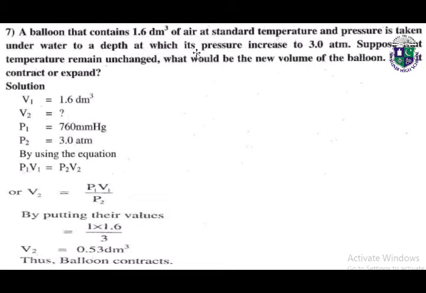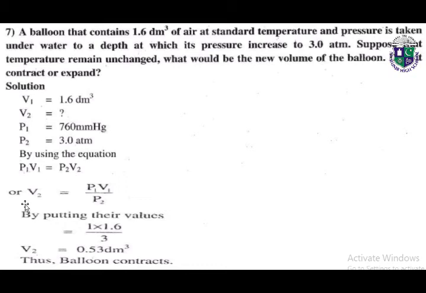Next, a balloon that contains 1.6 decimeter cube of air at standard temperature and pressure is taken underwater to a depth at which its pressure increases to 3.0 atm. So here initial volume is given. We have to find out the final volume. Initial pressure is given, and final pressure is also given. So by using Boyle's law, which is P1 V1 is equal to P2 V2, we will get our answer.